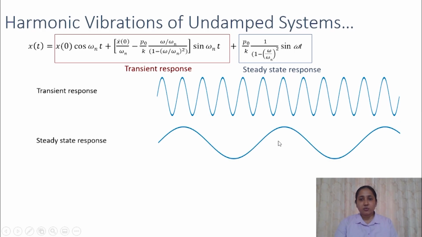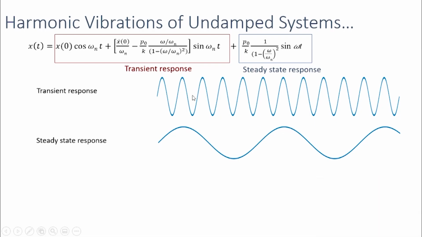The steady state response will vary like this. The amplitude will depend upon the force amplitude, and that value will be equal to this, and the frequency of this steady state response will be equal to the forcing frequency. So this period will be equal to the forcing period. Now the total response will be the sum of these two, the transient and the steady state responses.